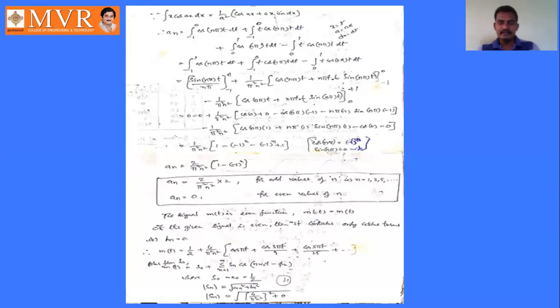An corresponds to the amplitudes corresponding to the cosine terms, and bn is the amplitudes corresponding to the sine terms. So if the given signal is an even function, that means the original signal is equal to its mirror image signal, then it contains only cosine terms, not sine terms. So automatically Bn becomes 0 here. So m of t becomes a naught plus an into cos n omega naught t only. Why? Because Bn becomes 0. So we can expand this.